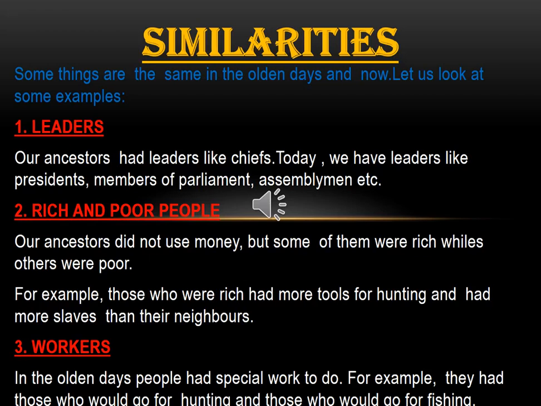So we have what we call leaders. Our ancestors had leaders like chiefs. Today we have leaders, but the leaders are the presidents, members of parliament, assemblymen, and so on. We have rich and poor. Our ancestors did not use money, but some of them were rich, whilst others were poor. For example, those who were rich had more tools for hunting and had more slaves than their neighbors.